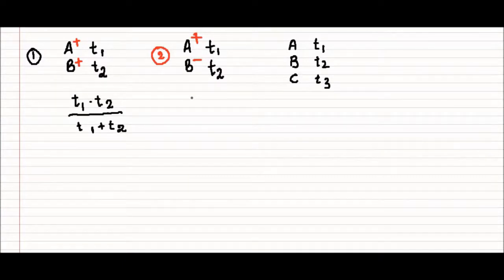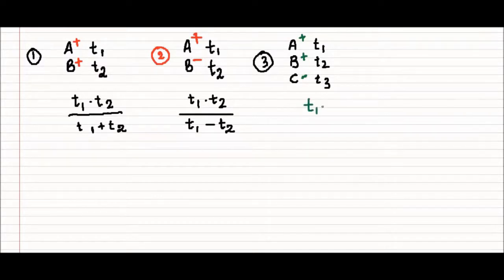Now in the second case, when one of them is leaking, in that case you can do T1 into T2 divided by T1 minus T2. This will solve the problem for you for one-liner questions which are generally asked. Let's discuss the third case, where suppose that A is filling the tank, B is filling the tank and C is leaking. So in this case I am putting negative sign for those leaking.